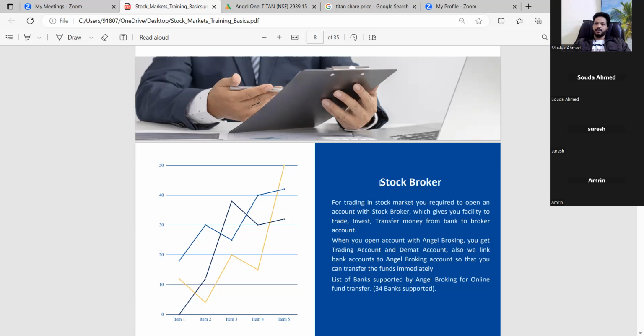They communicate with each other. For example, if I am buying 10 shares of Infosys, I will pay 20,000, and that 20,000 will be exchanged. The stockbroker acts as an intermediary there. He will buy the share on our behalf and transfer the money to the seller, and the buyer will get the shares and the seller will get the cash. For that, we need a stockbroker.